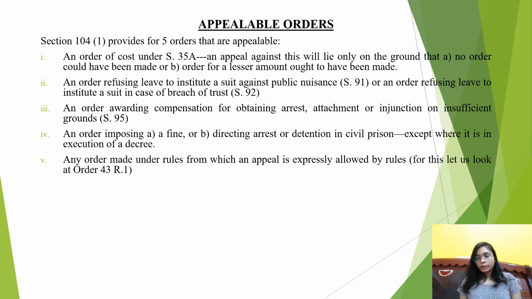So whenever such an order has been made in pursuance of execution of a decree, then in that case such order is not appealable. Lastly, if any order has been made under rules from which an appeal is expressly allowed by rules, meaning thereby it talks about Order 43 Rule 1, which provides a list of 18 orders against which an appeal can lie. Next, moving on.